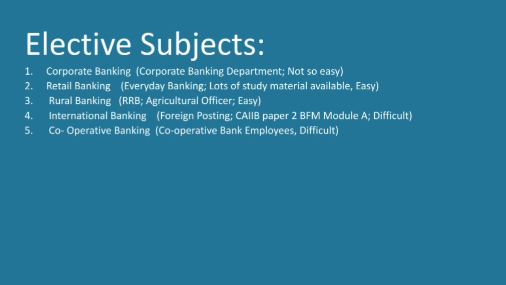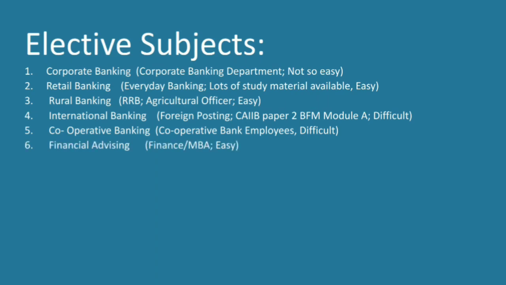People don't score very high in this subject, not as high as other subjects. So cooperative banking is comparatively difficult, and it deals with cooperative bank employees. But if you are interested in it and you have knowledge about it, then in any case you will come out with good marks. But otherwise it's said to be a difficult subject.